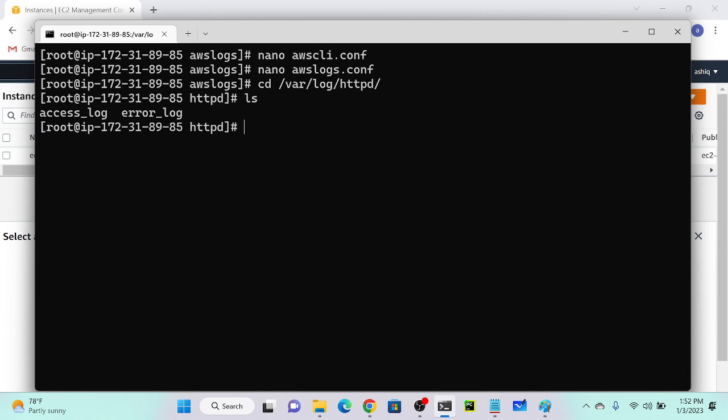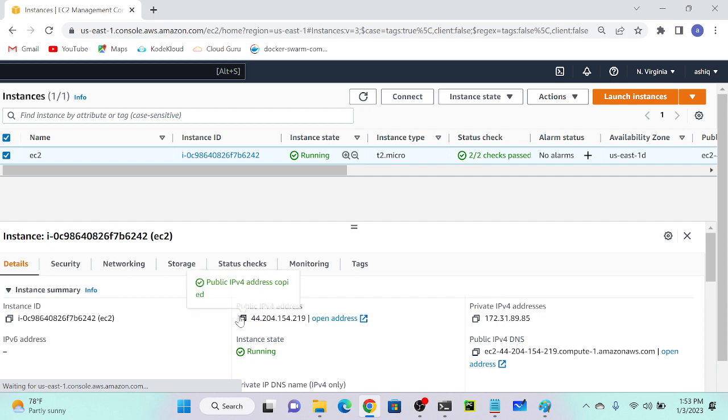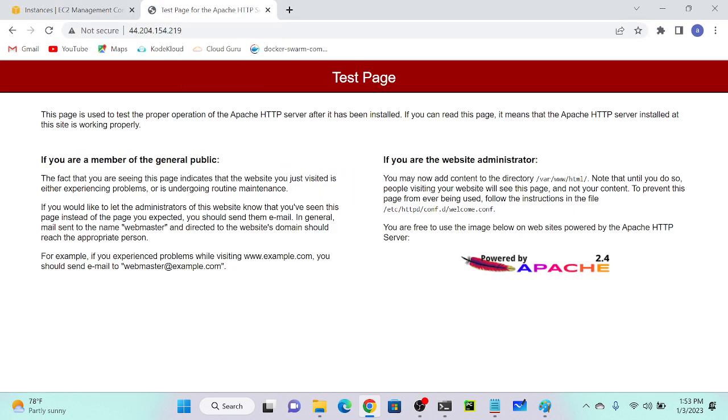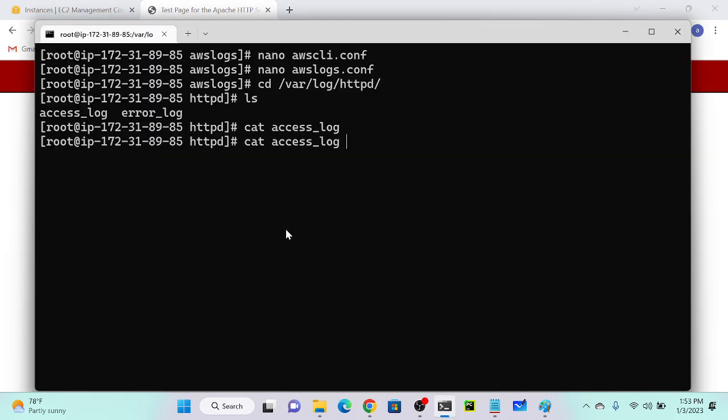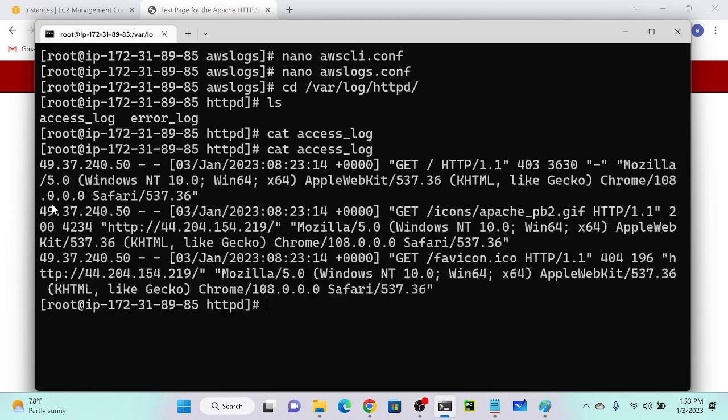I will open my access log, cat access_log. You can see that as of now, I don't have any logs. Why? We didn't access our server, right? So I'll get the public IP address, then I will access that server. You can see that I'm getting one test page over here. I'll go to my server again, then cat access_log again. You can see that one log has been generated. And what is the source IP address?